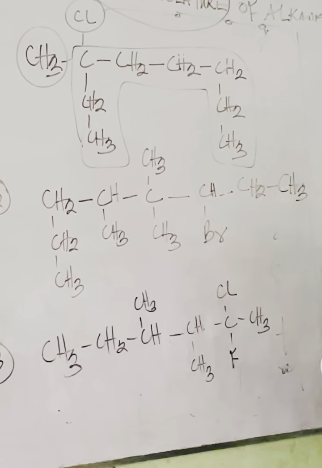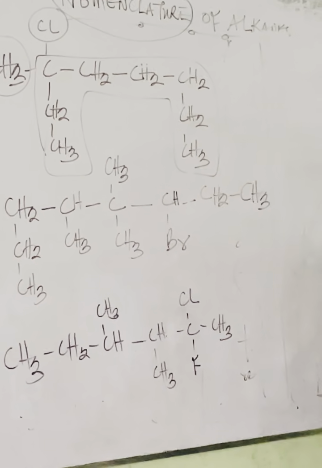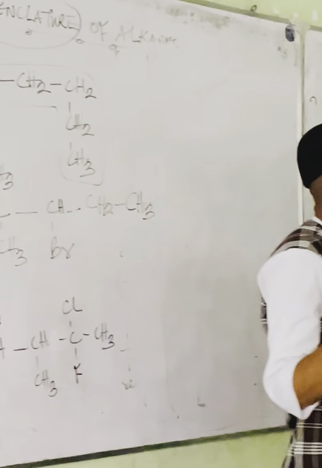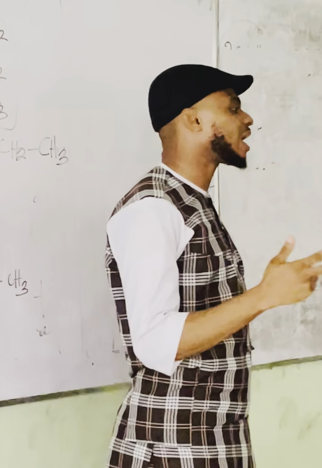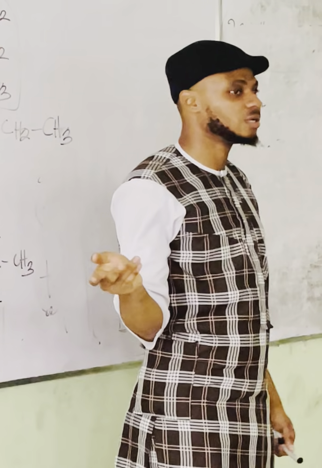Now remember I told you that alkanes usually have the most common substituents, which are called the alkyls and of course halogens. If it's not